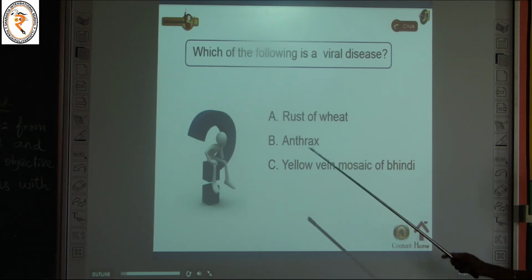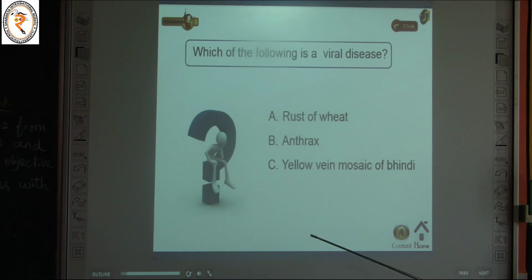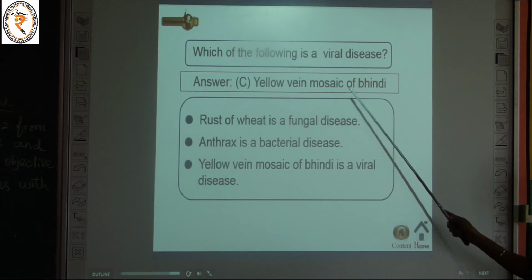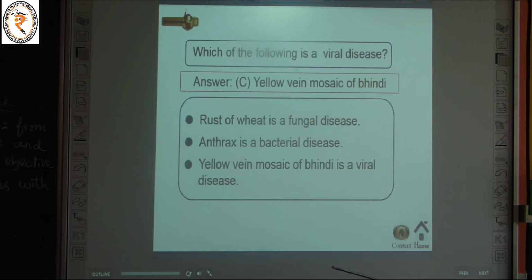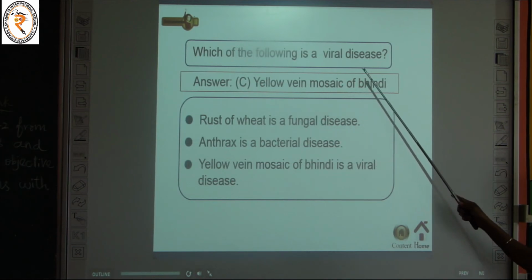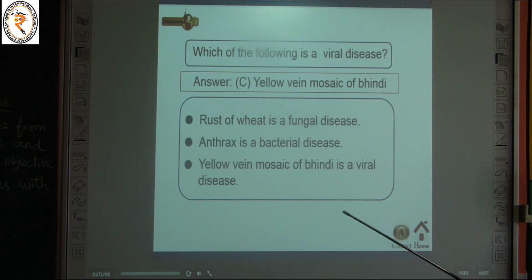So what is the answer? Which of the following is a viral disease? The hint is transmitted through insect. It is transmitted through insect from one plant to another. So what is the answer? The answer is yellow vein mosaic of Fungi. Fungi is a plant. It is a type of ladyfinger plant. Okay. So yellow vein mosaic of Fungi is the viral disease.